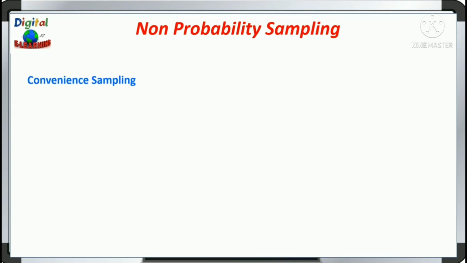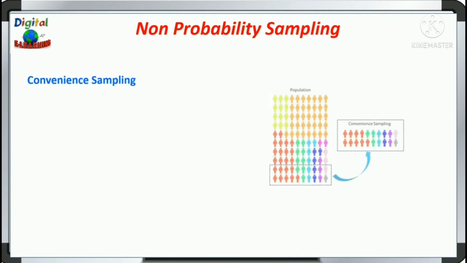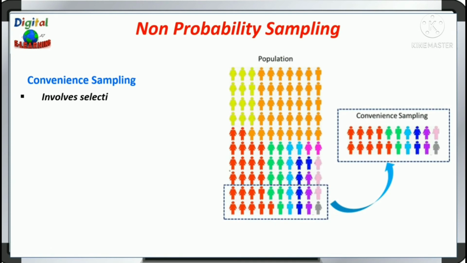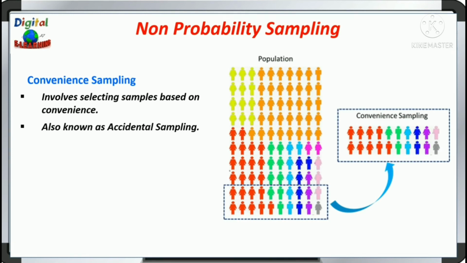First is convenience sampling. It involves selecting a sample based on convenience. A convenience sample simply includes individuals who happen to be most accessible to the researchers. This is an easy and inexpensive way to gather the initial data, but there is no way to tell if the sample is a true representation of the entire population, so it can't produce generalized results. It is also known as accidental sampling.